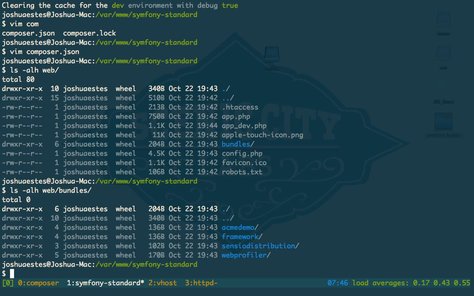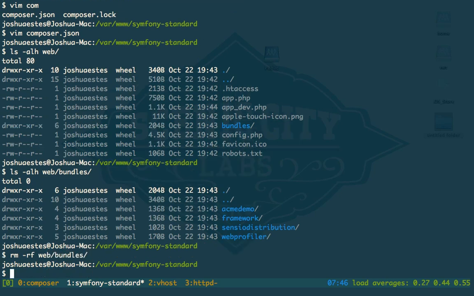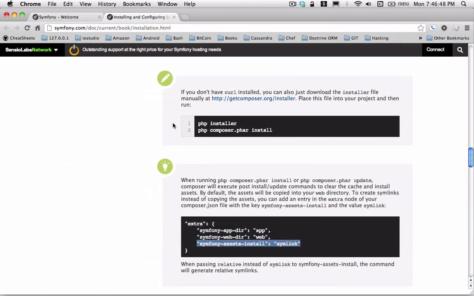These aren't needed at all. So if you remove these, it will break things.